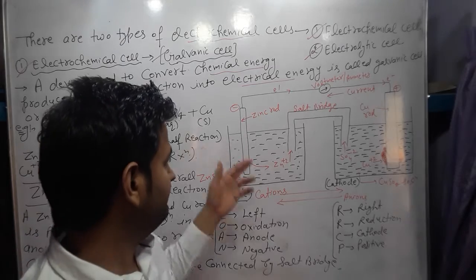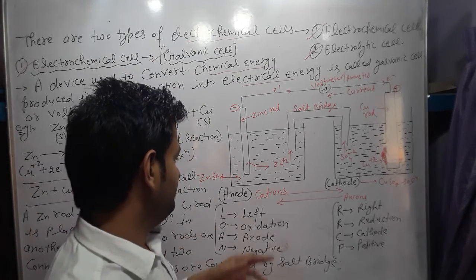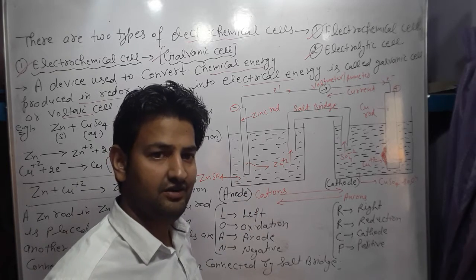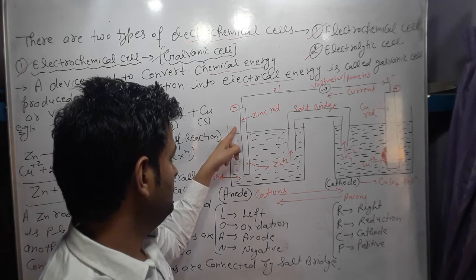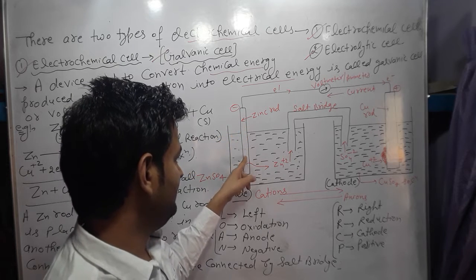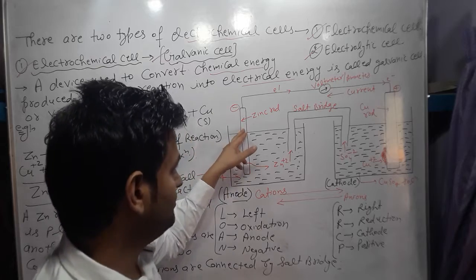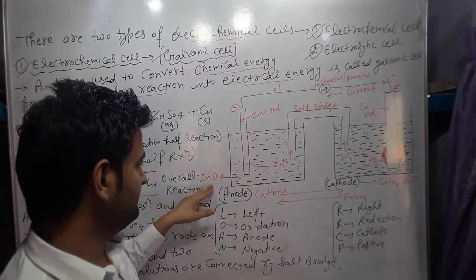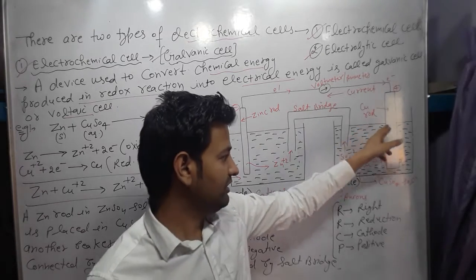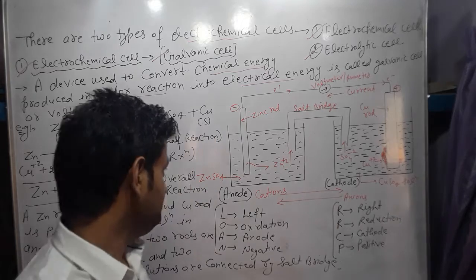Let's take a look at the electrochemical cell, which is the galvanic cell. We take two beakers, and the two beakers have two types of solutions, and two rods, called electrodes, are introduced into these solutions. So first is a zinc rod, second is a copper rod. The zinc rod is put in zinc sulfate solution, and the copper rod in its respective solution, copper sulfate solution.